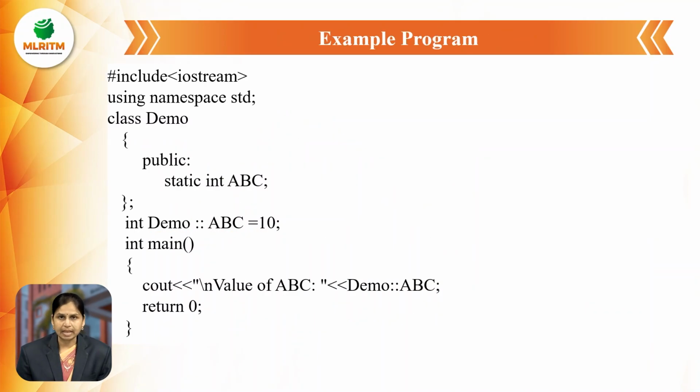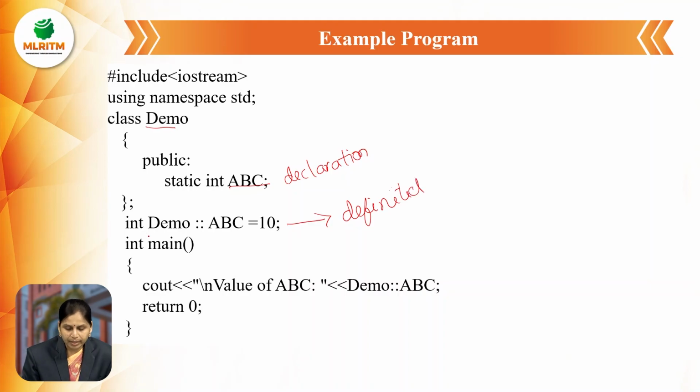Let us see the example program. Here demo is a class. I declared one static variable, that is ABC. This is called declaration. Now this static variable is defined outside the class, by using the class name and the scope resolution operator.